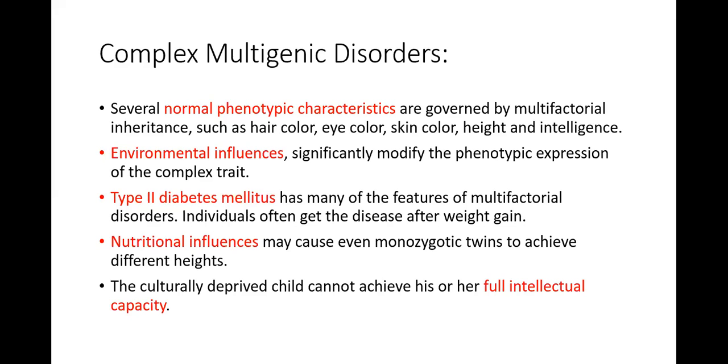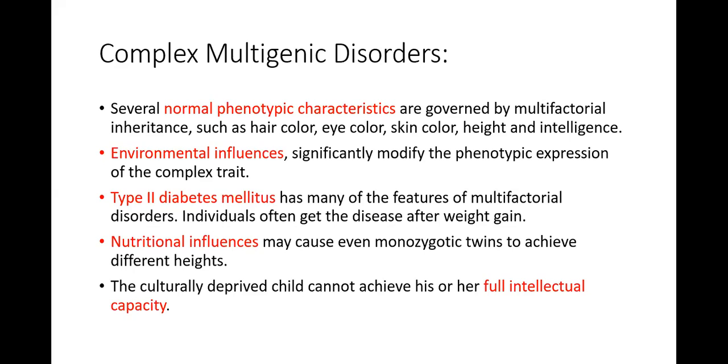Type 2 diabetes mellitus has many of the features of multifactorial disorders. Individuals often get the disease after weight gain. Nutritional influences may cause even monozygotic twins to achieve different heights. The culturally deprived child cannot achieve his or her full intellectual capacity. So these are the complex multigenic disorders. I hope this is clear.